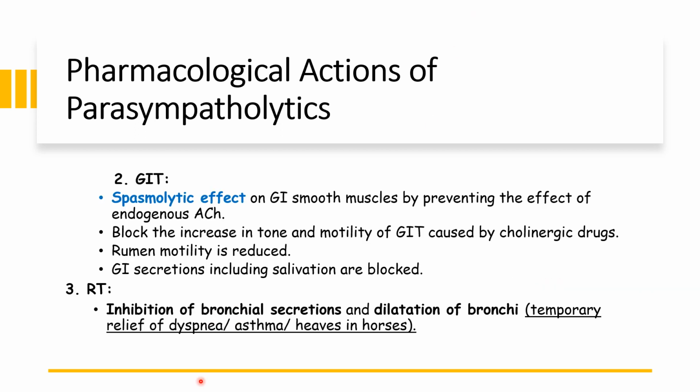For the gastrointestinal tract, it has a spasmolytic effect on the GI smooth muscle. When we say spasmolytic effect, this is a drug that relieves the spasm of the smooth muscles, and it prevents the effect of the endogenous acetylcholine. Of course, the effect of the endogenous acetylcholine on the GIT is to promote peristalsis, or the contraction of the GIT. It blocks the increase in tone and motility of the GIT caused by the cholinergic drugs. For ruminants, it induces a reduction in the motility of the rumen, and it also inhibits the GI secretions, including salivation.